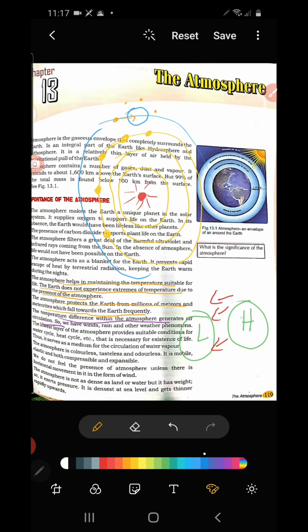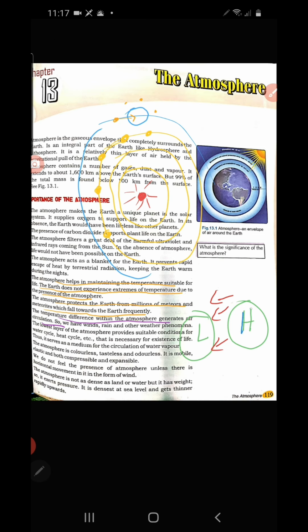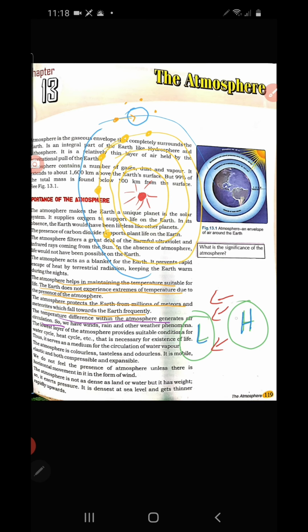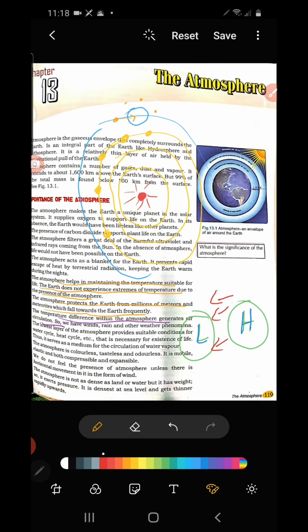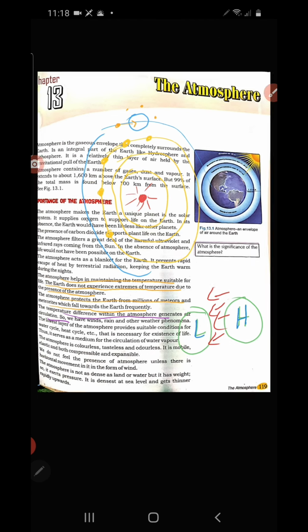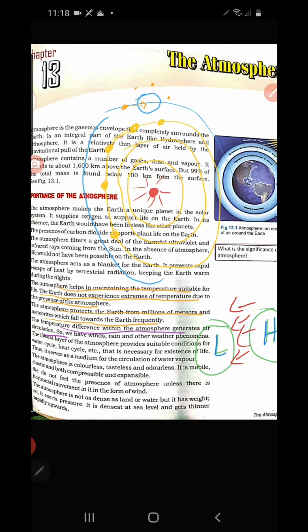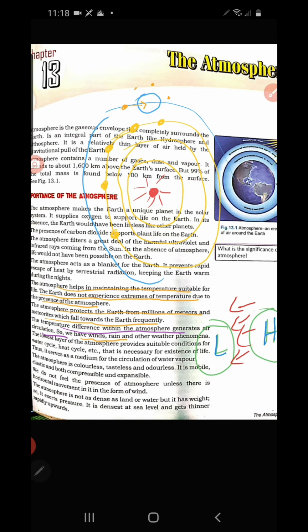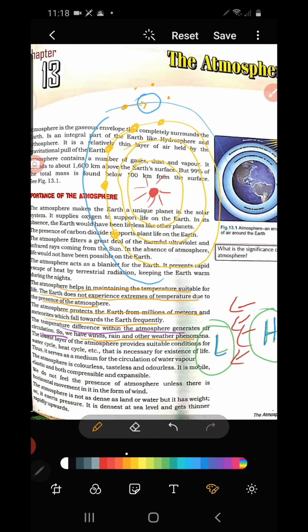Why? Because of the cold season there forms a high pressure. When it is hot, with high temperature, low pressure forms. Wind always blows from high pressure to low pressure. This kind of pressure variation occurs on earth mainly due to the presence of the atmosphere. Then what are the other important points? We have winds, rain and other weather phenomena that happen due to this variation in temperature.